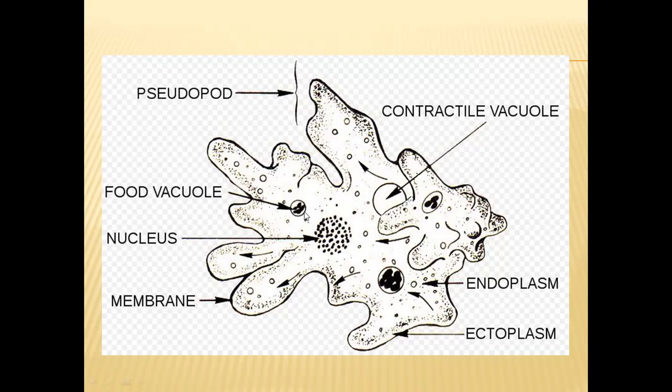Once the materials, oxygen and food, enter into the cell, they will participate in all biochemical reactions. As a result, waste materials like urea, ammonia, and carbon dioxide will be generated. This carbon dioxide and nitrogenous waste materials will be expelled out of the cell through the plasma membrane only, through a process called diffusion. Through diffusion, all this transportation of materials will be done. For that purpose, they do not require any special circulatory system.